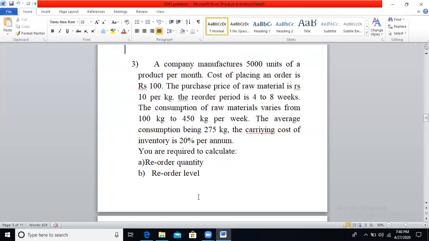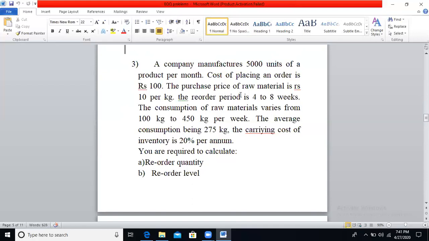See, I told you, you have to consider only the annual consumption or annual usage, not the manufactured units. So here they have given that a company manufactures 5000 units of a product per month. We don't want manufacturing units, we want annual usage or annual consumption units. Then cost of placing an order, buying cost per order, will be 100 rupees.